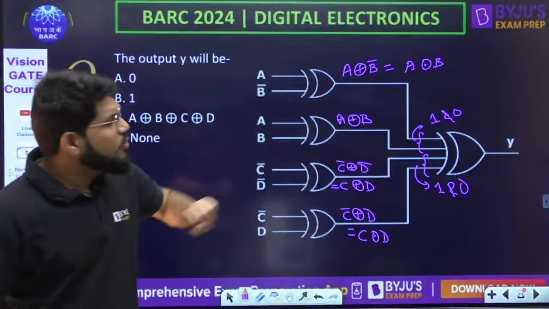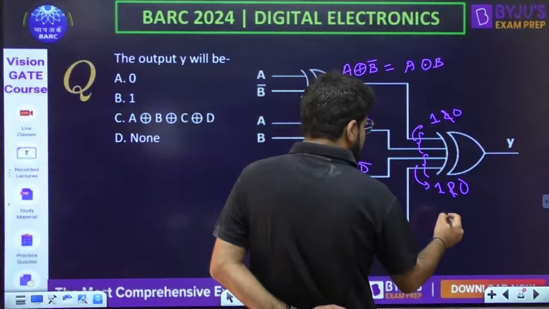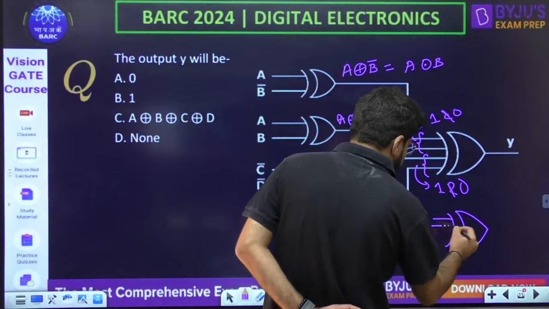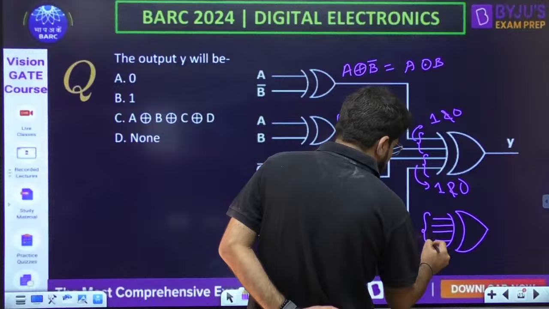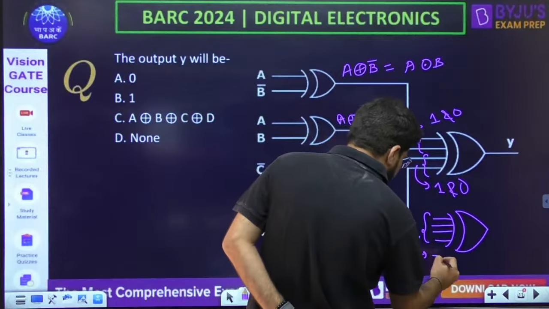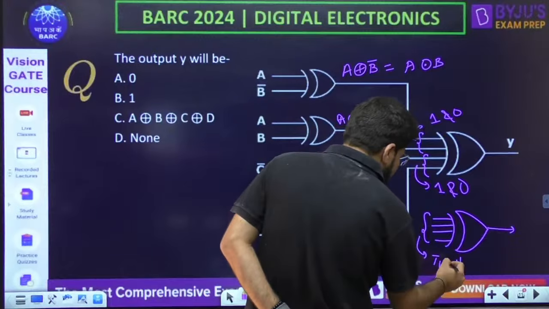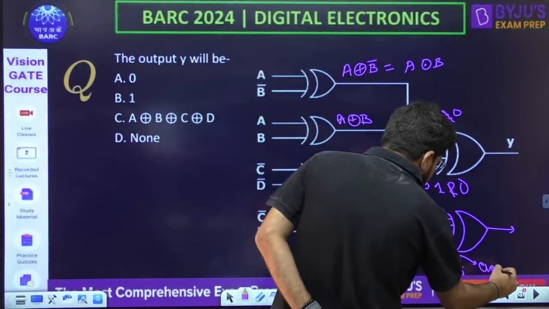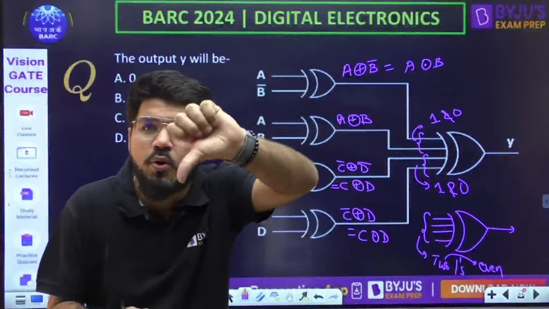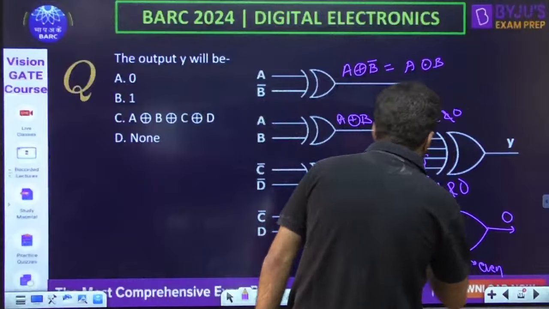Now finally you have a XOR gate again. So that means if I talk about this XOR gate, which is a 4 input XOR gate, in this 4 input XOR gate you have 2 ones. 2 is an even number. So whenever a XOR gate has even number of ones in the input, the output will be low. Because XOR produces high output at odd number of ones, so output will be 0.